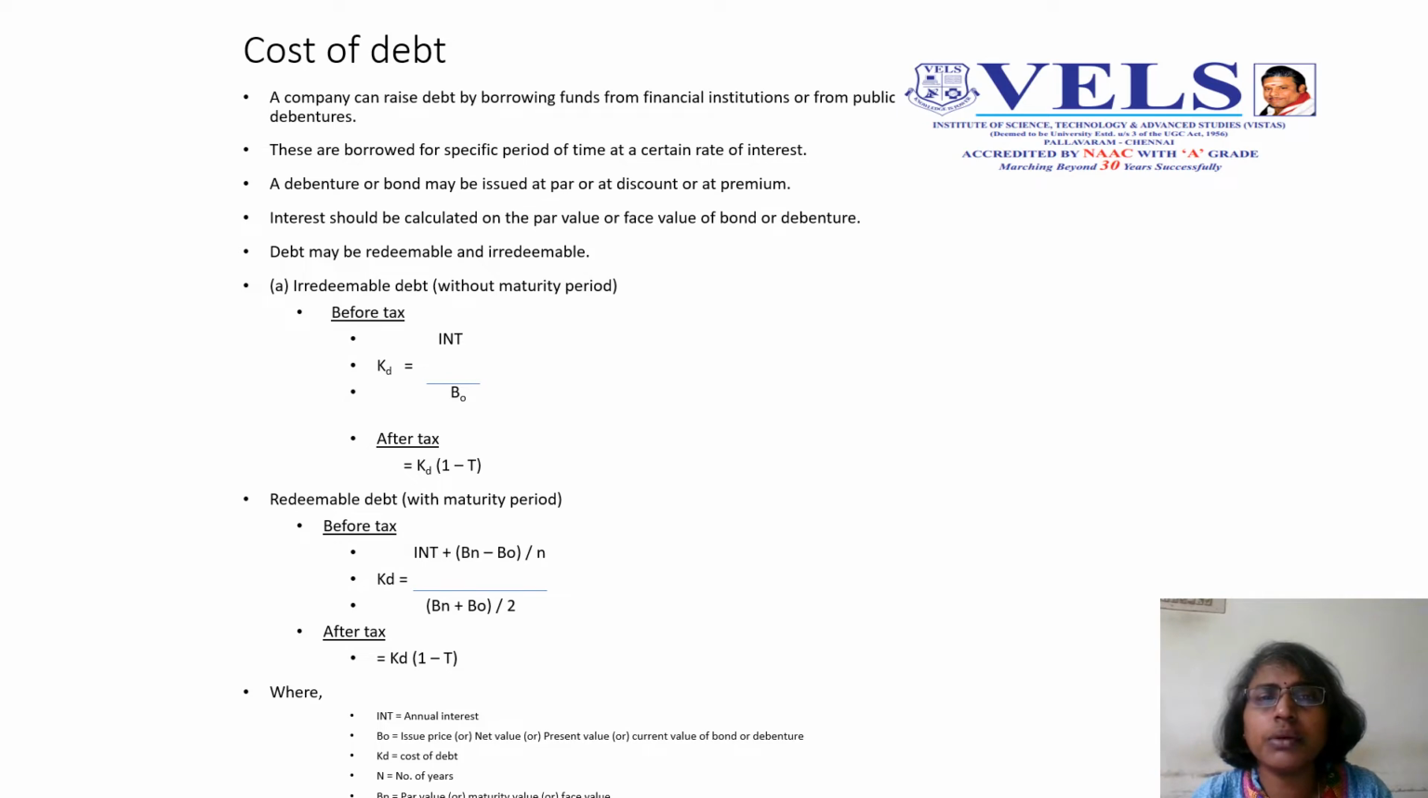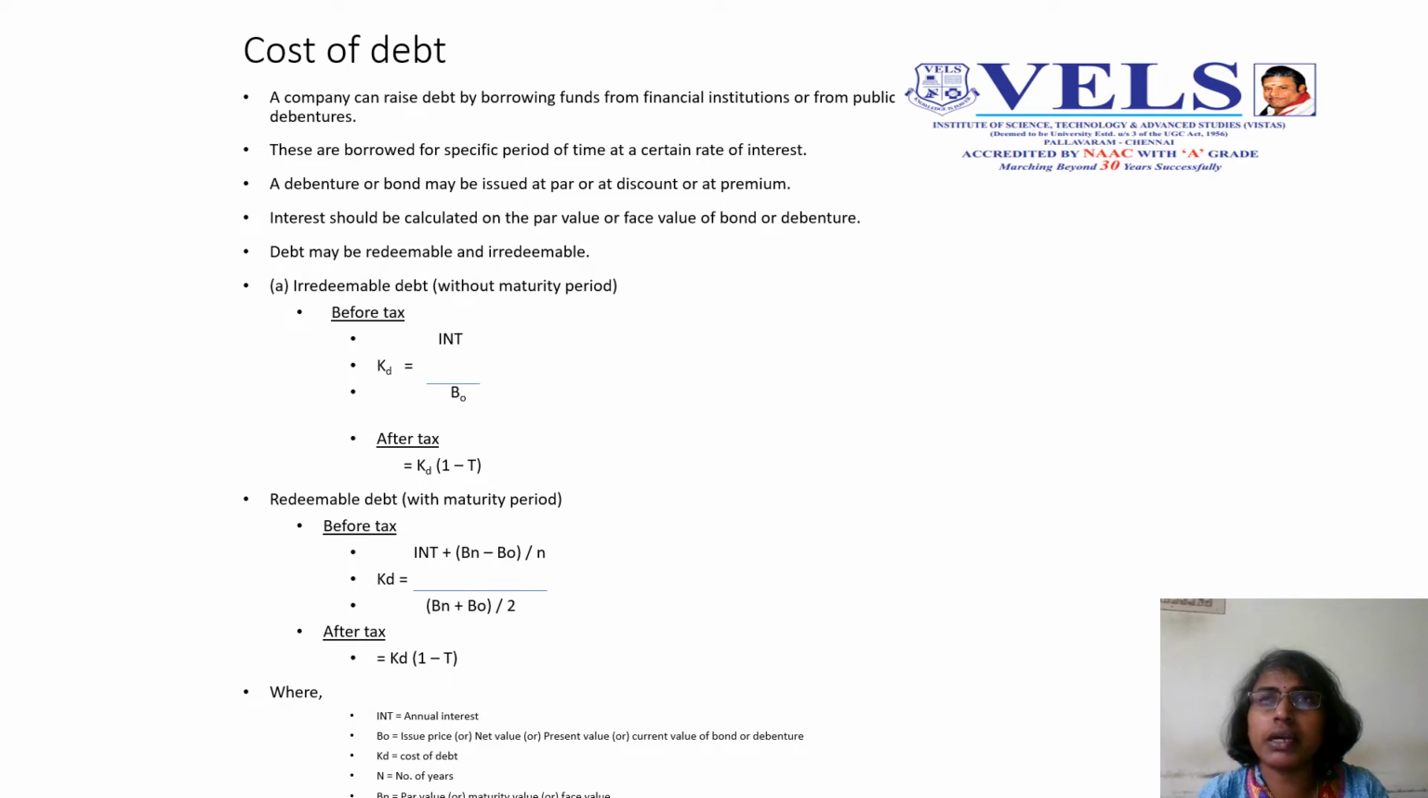A debenture or bond may be issued at par, at a discount, or at a premium. What it means is, each and every debenture has a face value fixed by the company at the time of issuing. That face value varies for each company. For some companies it may be 10 rupees, or 100 or 1000 or 1 lakh. Even one debenture may cost around 1 lakh, 10 lakh. It depends. So that is the face value.